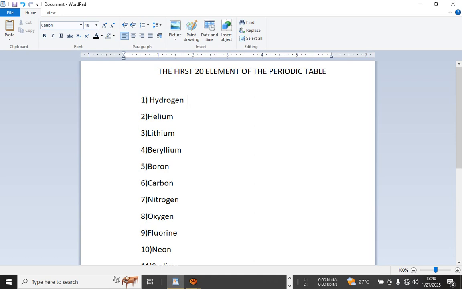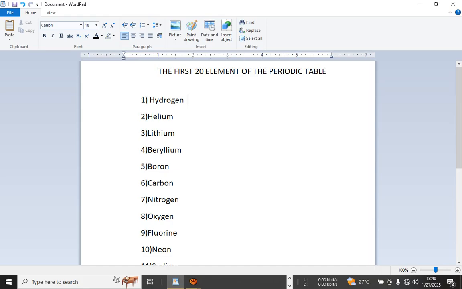Some elements take their first letters as their symbols, while others take the letters they are derived from, for instance sodium or potassium. Those elements take the symbols from where they are derived, which is Latin.